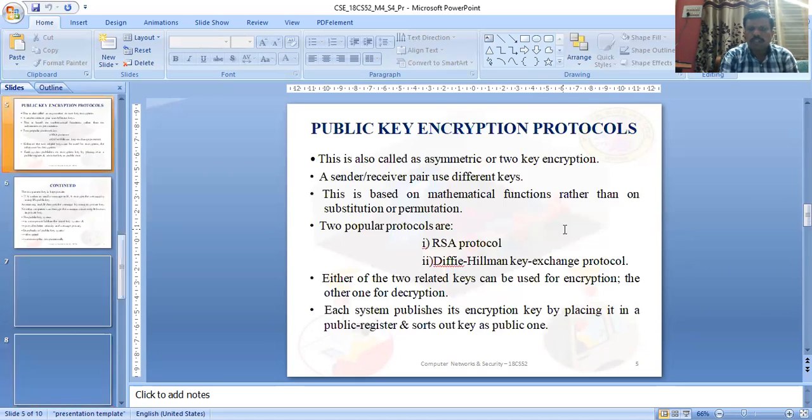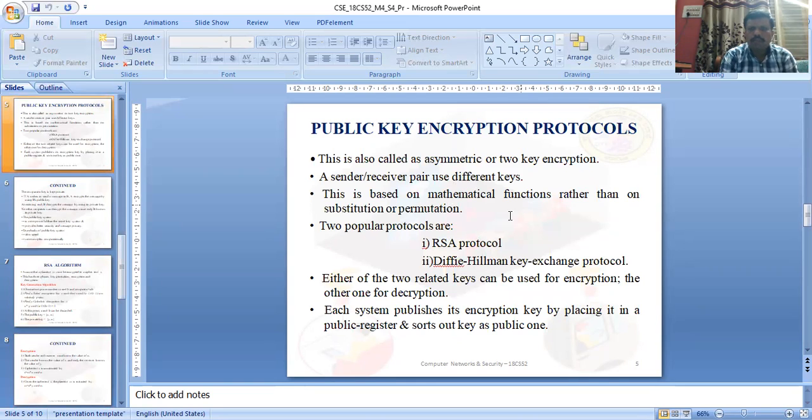Exactly the same is followed. So here are the public key cryptography protocols. This is also called asymmetric key encryption, so it is public key cryptography. Whatever I explained so far, the advanced encryption standard, is symmetric key.